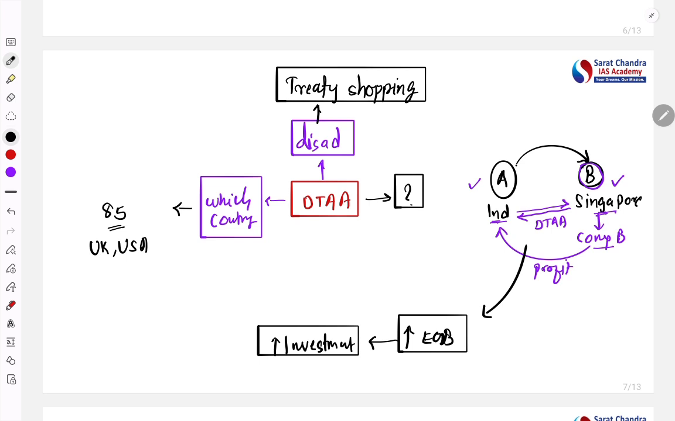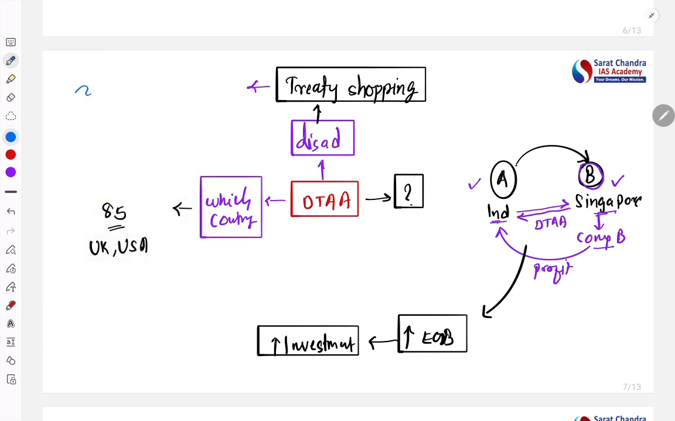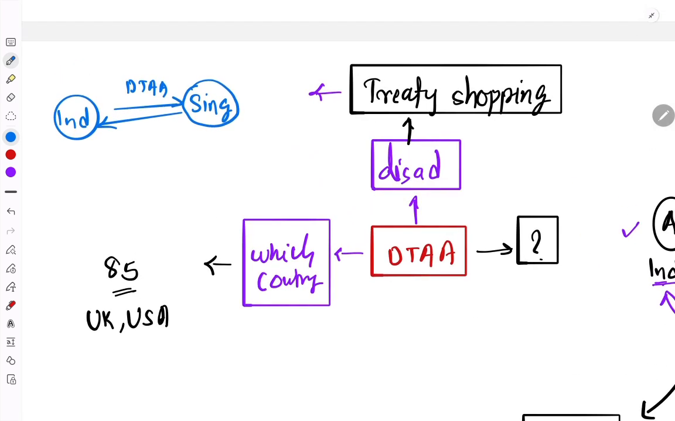Suppose how you can understand this treaty shopping. Let's understand this treaty shopping. Very important. See, suppose India is there. Okay, India is having agreement with Singapore. Both countries have the agreement, that is the double taxation avoidance agreement with each other. Now let's say there is a third country, let's say Bahrain only. Currently India is not having the double taxation avoidance agreement with Bahrain.